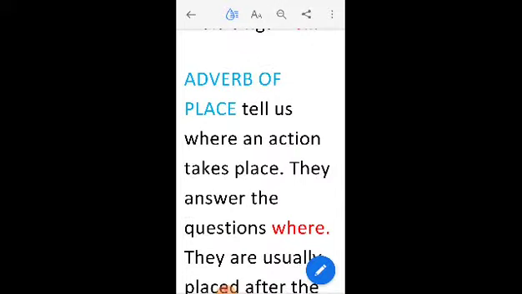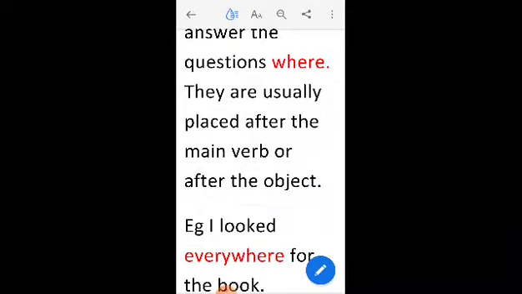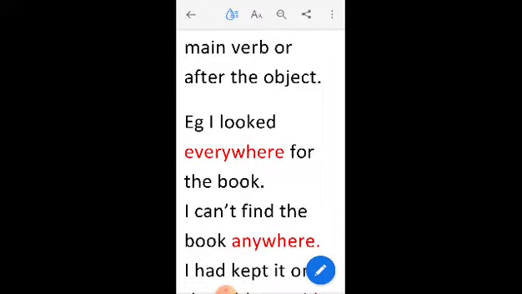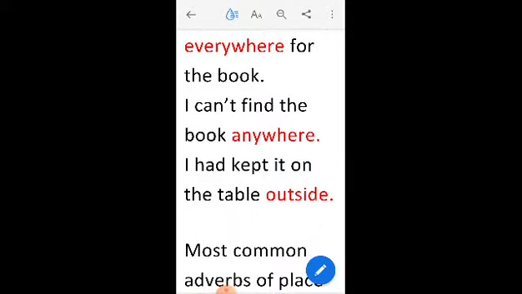Now the next adverb is adverb of place. Adverb of place tells us where an action takes place. Now these answer the question where. They are usually placed after the main verb or after the object. Let us take one example. I looked everywhere for the book. Now here we are asking the question where. Where did we look? So everywhere.